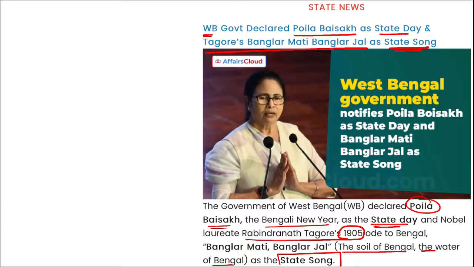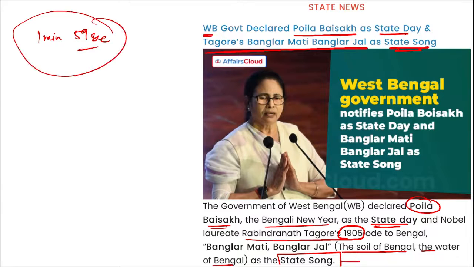So when do we observe Bangla Divas? Bangla Divas will be observed basically on the 14th or 15th of April. Poila Baisakh is celebrated as the first day of the Baisakh month and the first month of the Bengali calendar year, which usually falls on 14th or 15th of April. The state song will be a 1 minute 59-second song and shall be played compulsorily at the commencement of all official functions in West Bengal. The national anthem shall be played compulsorily after that function. So these two things are important. Do take a note of it.